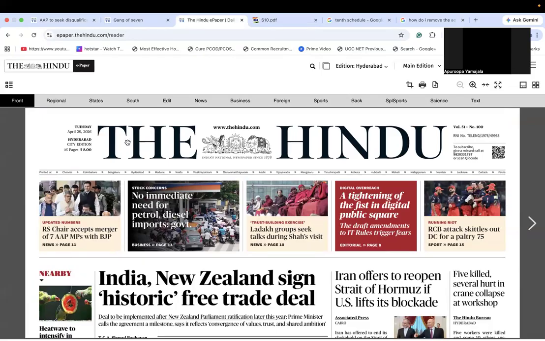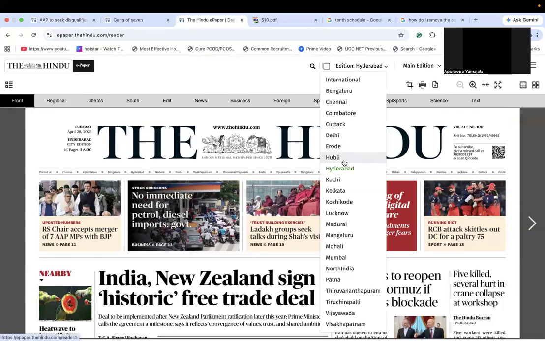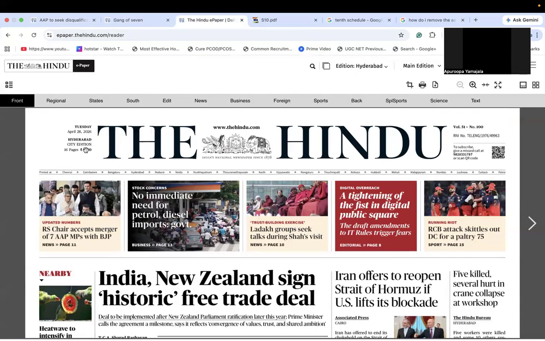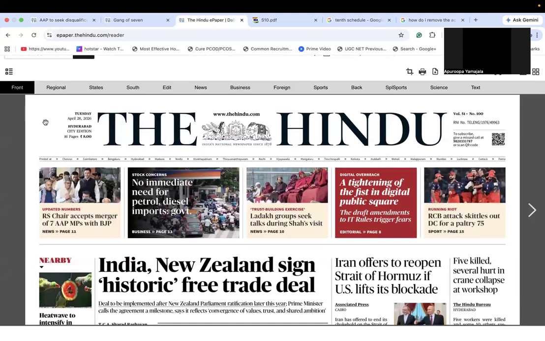All right. This says The Hindu. Here you can see on the left hand corner, Tuesday, 28th April 2026. And then you can see which edition it is. Hyderabad. I told you there are many editions, right? So here you can see there are just so many editions. All right. And now I also told you that a newspaper is a culmination of a lot of articles and many advertisements. Let me show that to you.